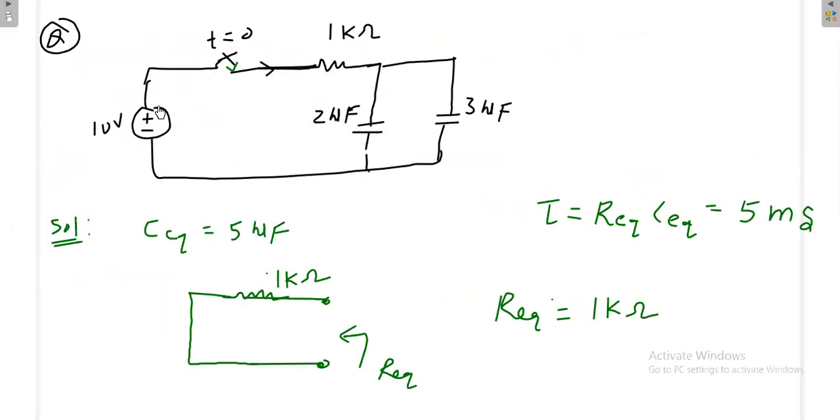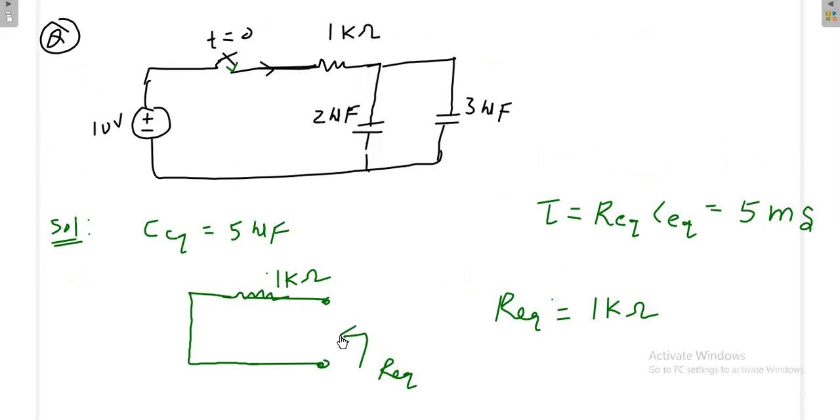Now the problem is: 10 volt is connected with 1 kilo ohm and 2 microfarad in parallel with 3 microfarad. The switch is closed at t equal to 0. Exactly at t equal to 0, the switch is closed. Now we are going to find the time constant after t equal to 0. First you find the C equivalent. There are two capacitors, parallel to each other. Then 2 in parallel with 3 will give 5 microfarad. Then you remove that capacitor.